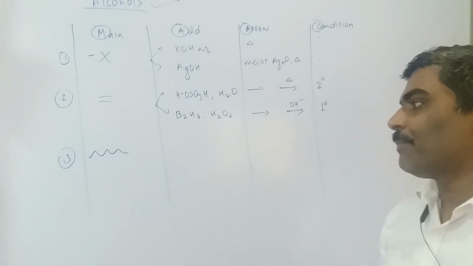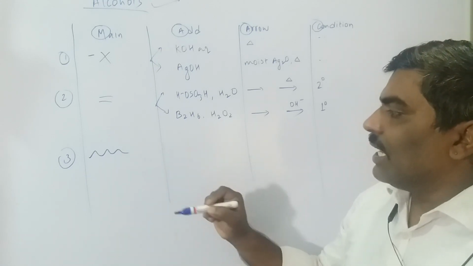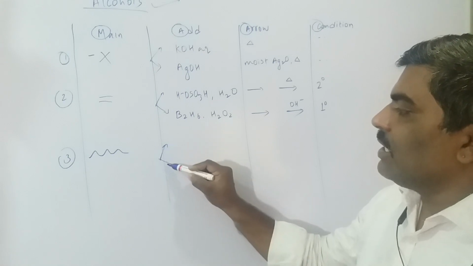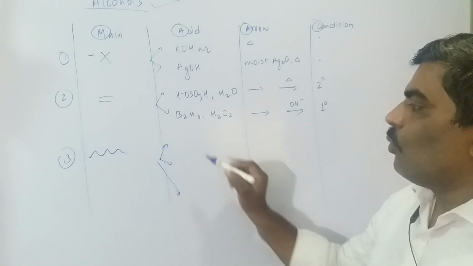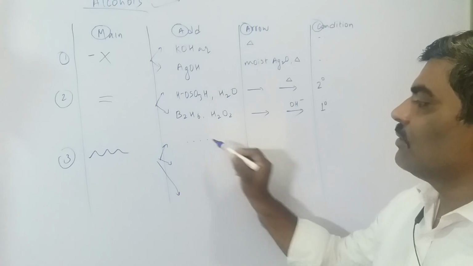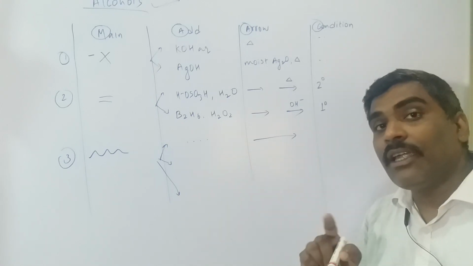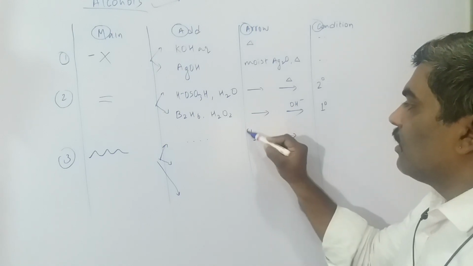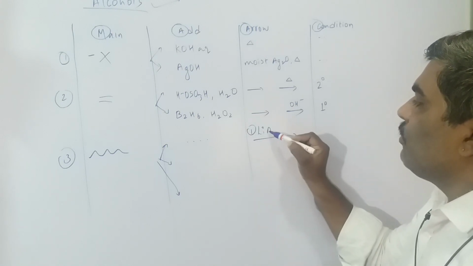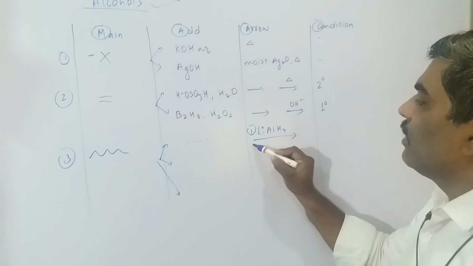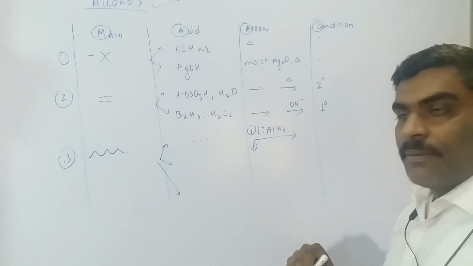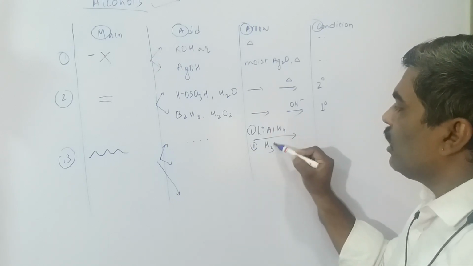For this other, now three possibilities we have. One is a reducing agent like lithium aluminium hydride, a two-step process, and here we have hydronium ion.